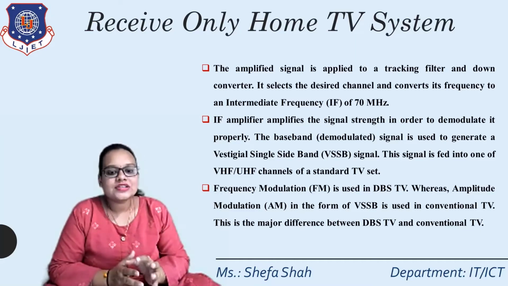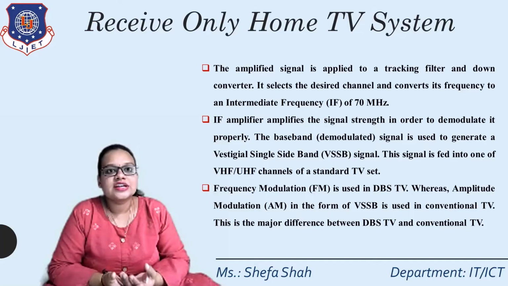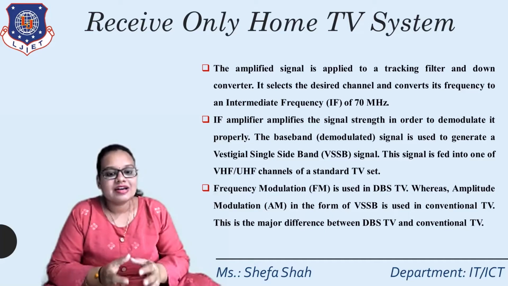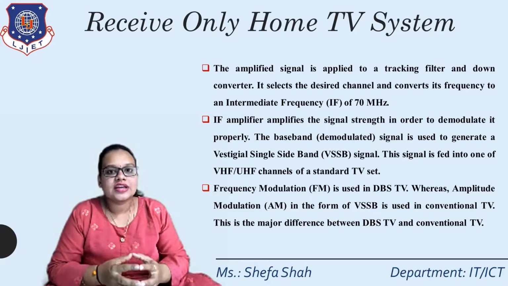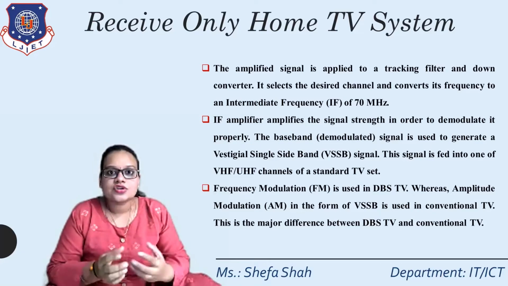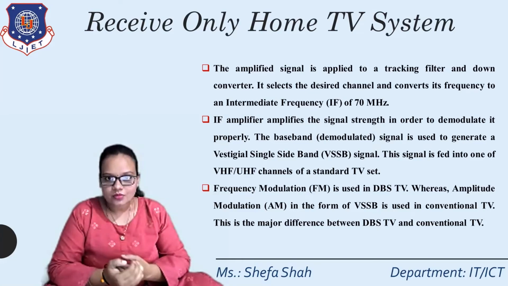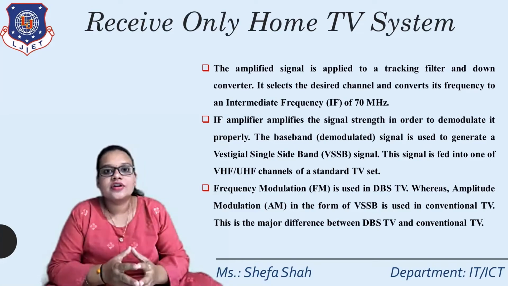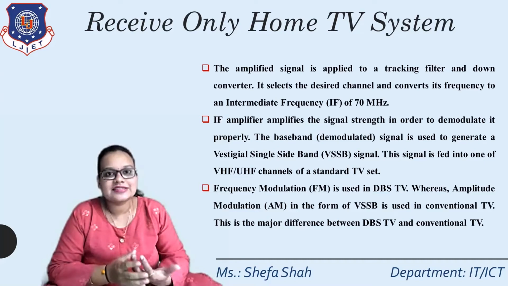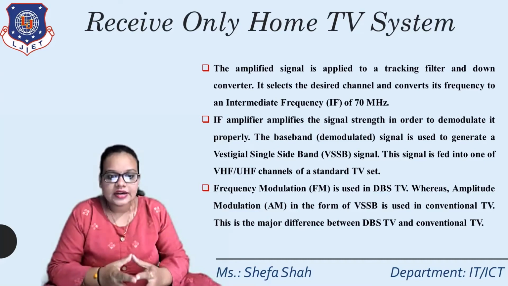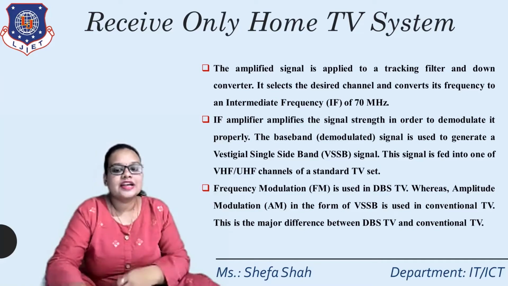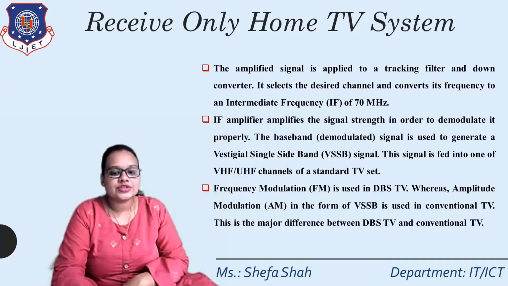Now, frequency modulation, FM, is used in the DBS TV system, whereas amplitude modulation in the form of VSB, that is the vestigial sideband system, is used in conventional TV. Right. So in our new systems, we are all using the DBS TV system. In the previous system, we were using VSB. So this is the major difference between DBS TV and conventional TV.